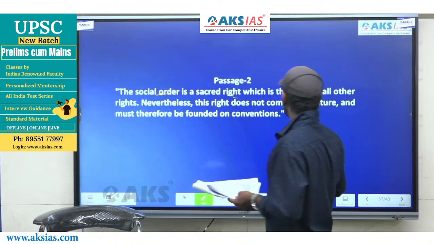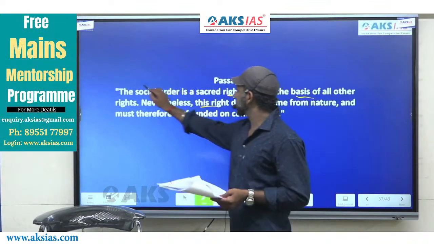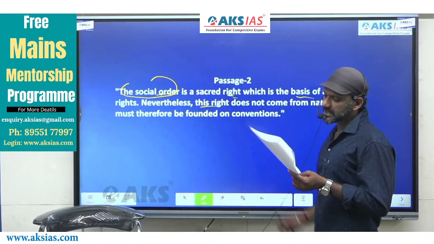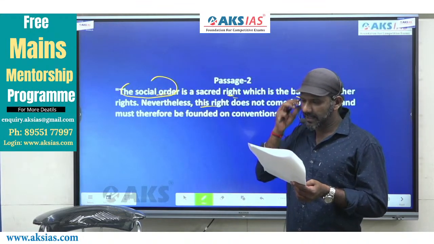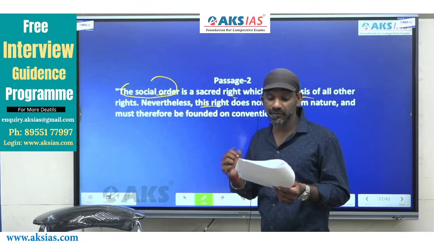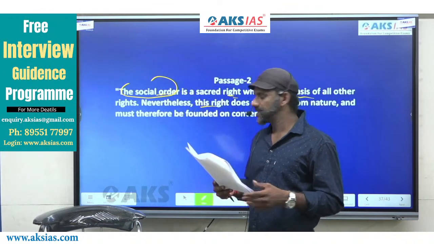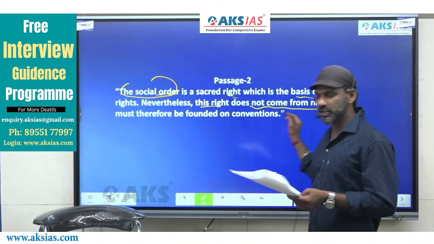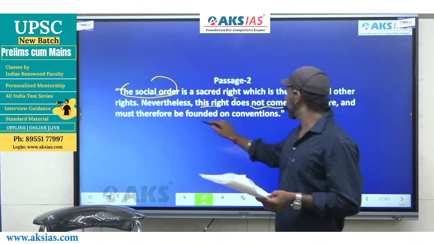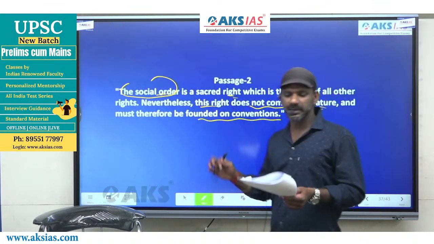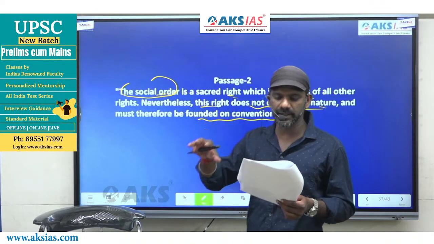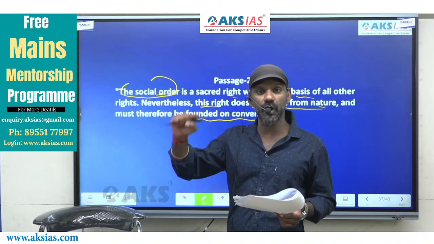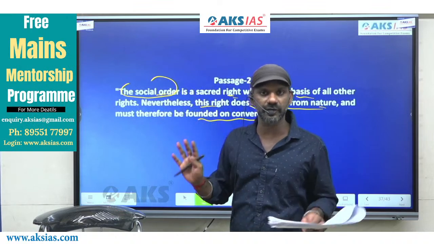Nevertheless, this right does not come from nature and must therefore be founded on conventions, right? So the social order does not come from nature. It must be founded on conventions. That means the basis of social order is conventions, and social order is the basis of all other rights. This is what this paragraph tells us, right?